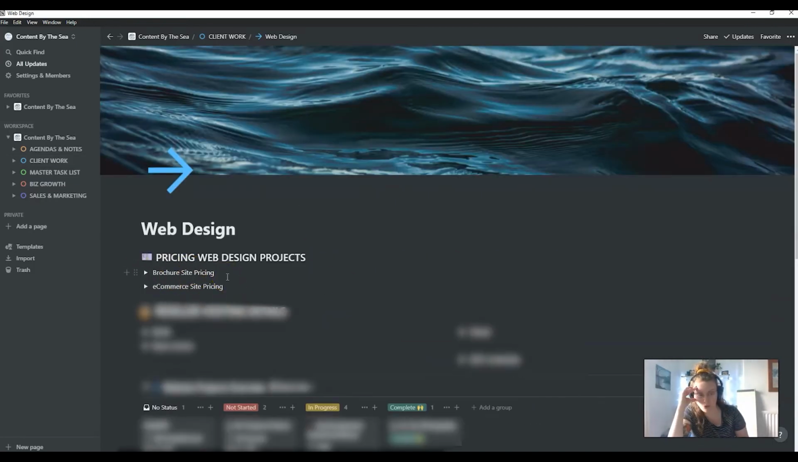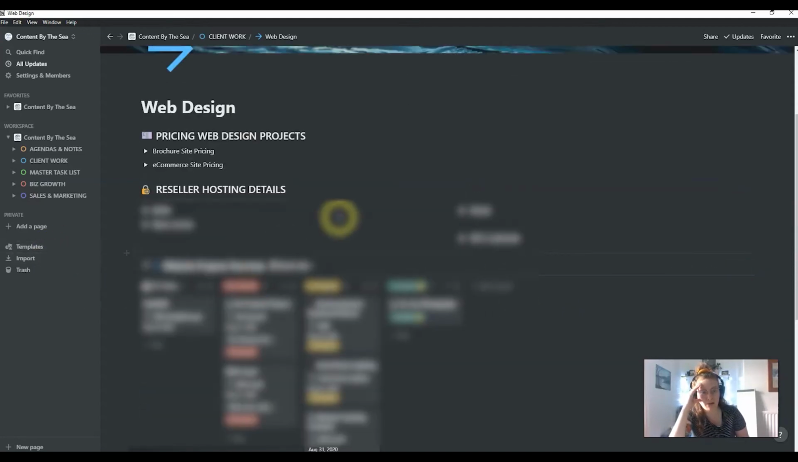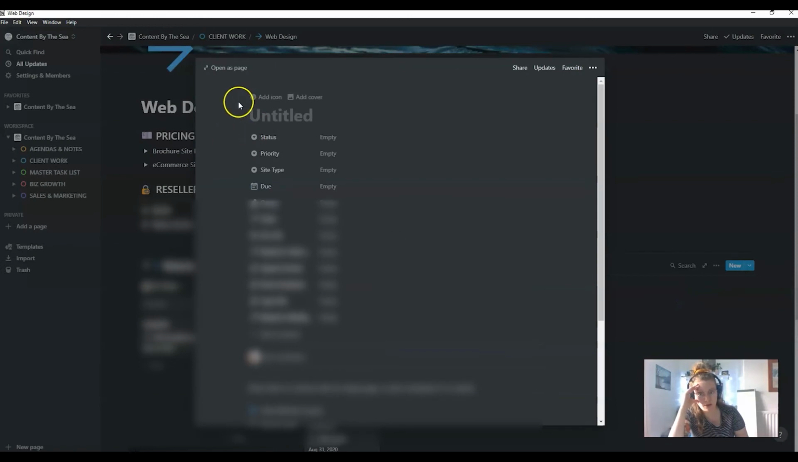So say Craig was approaching a client, he would be able to look at this and say this is the pricing structure. There's some hosting details in there, and there's also web design projects not started, in progress, and complete. So this is really useful if I get a new website project. This is a template that I created using this template button. Again, watch Marie's videos for that.